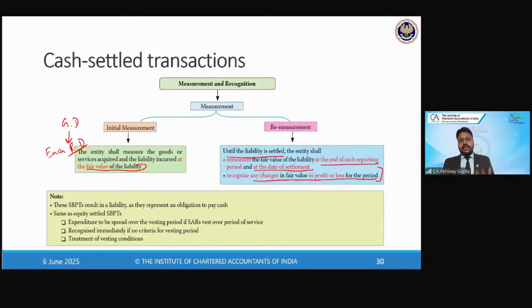But in the cash settled transaction, the company is not crediting the 100 shares. Rather, they are paying cash equivalent to the fair value of those 100 shares. And because the fair value is fluctuating for year 1, year 2, and year 3, and throughout the years itself as well, hence the liability has to be restated on each reporting date as and when we are preparing our financial statements. Is that clear?